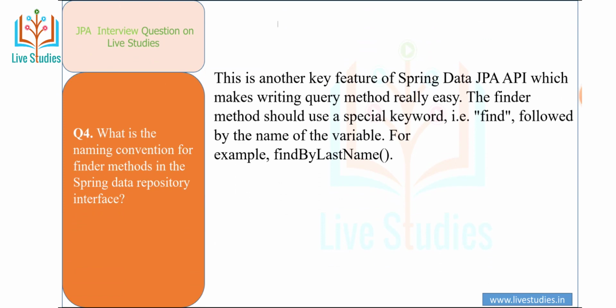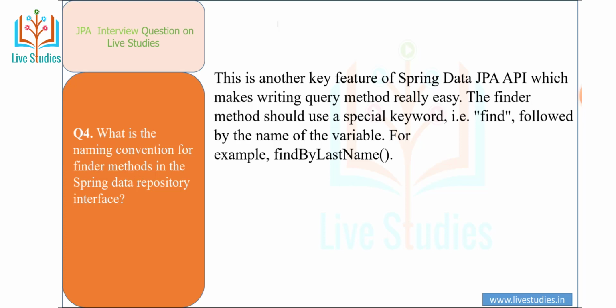Another question is, what are some naming conventions for finder methods in the Spring Data Repository interface? This is a key feature of the Spring Data JPA API, which makes writing query methods really easy.